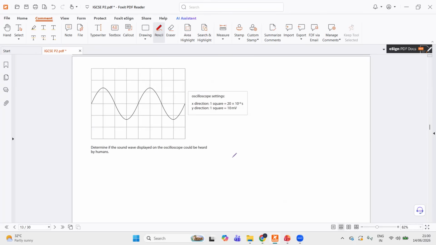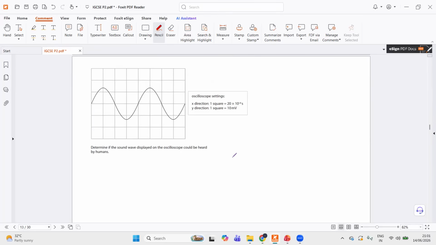So when it comes to waves, you have a very common concept of determining the time period or frequency from an oscilloscope while studying sound waves. And what do you connect to detect the sound waves? You connect a microphone, right, to detect the sound waves. So this is the trace on the oscilloscope, and the question says, determine if the sound wave displayed on the oscilloscope could be heard by humans.